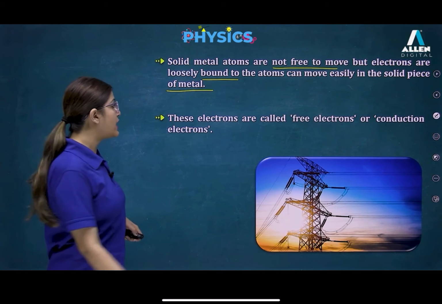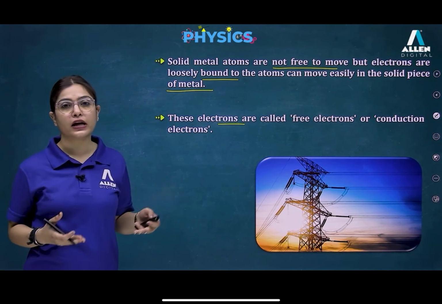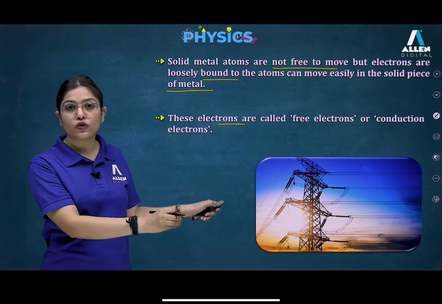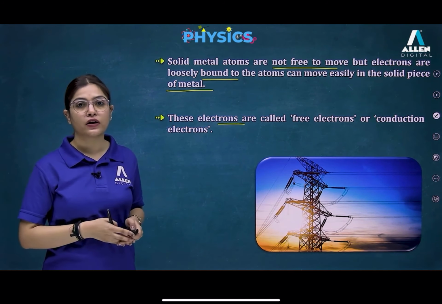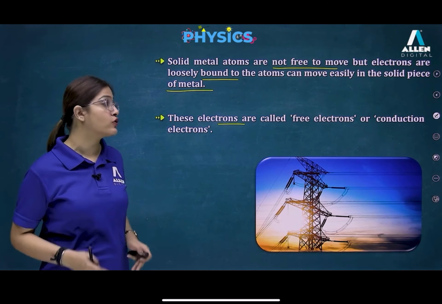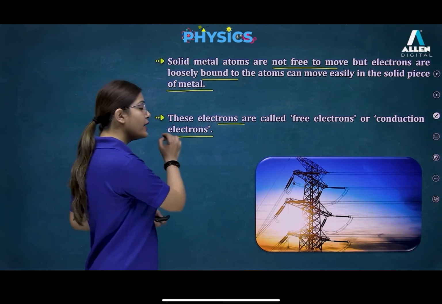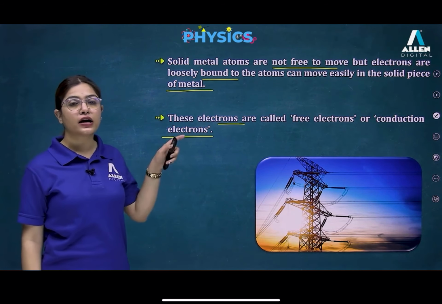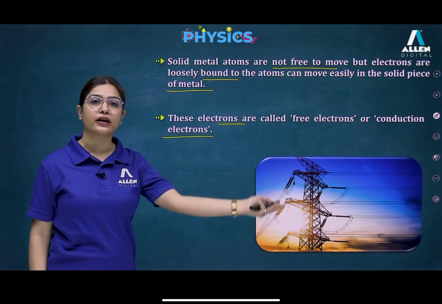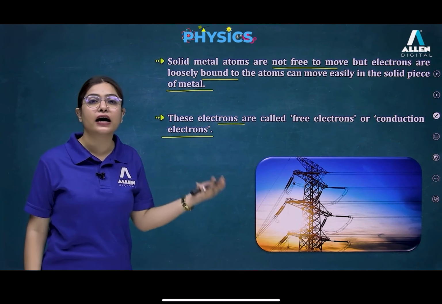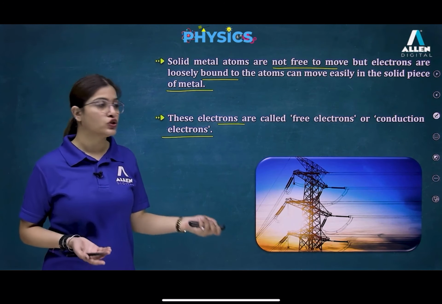Next point says that these electrons are called free electrons. These electrons which are able to carry the electric current are considered free electrons or conduction electrons. Why are they called conduction electrons? Because they are able to carry the current. These are actually conductive in nature.